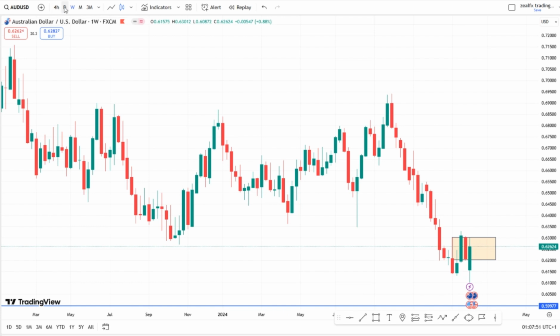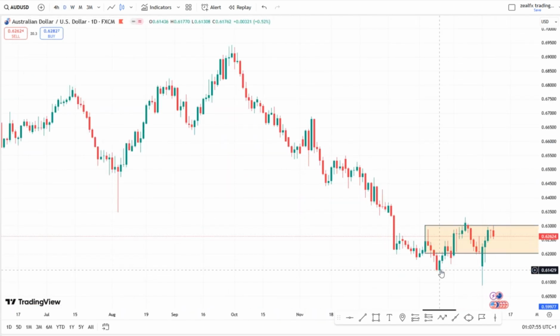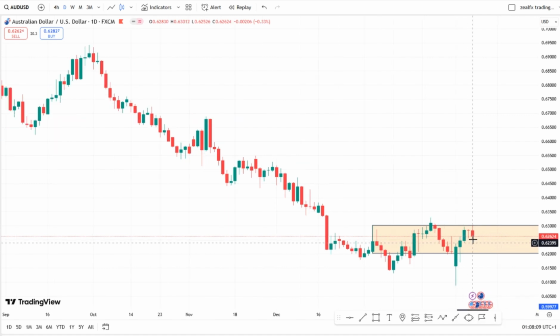So let's look at the daily chart of the Australia USD. Australia USD also has an uptrend structure here. So long as we have this uptrend structure and price tested the low of this structure and reversed back to this area, we now have the higher high and a lower high. So we can look out for a selling opportunity on the Australia USD to the downside this coming week.